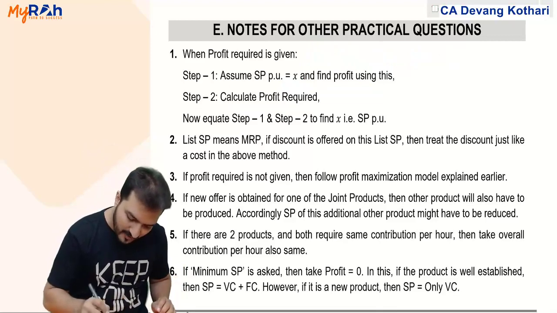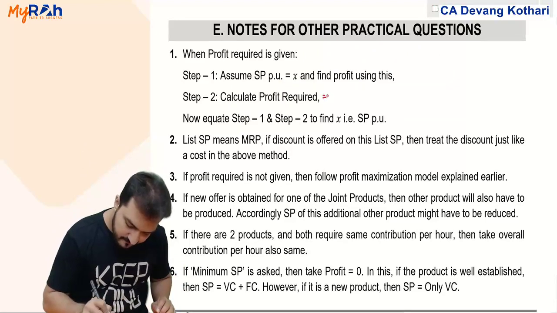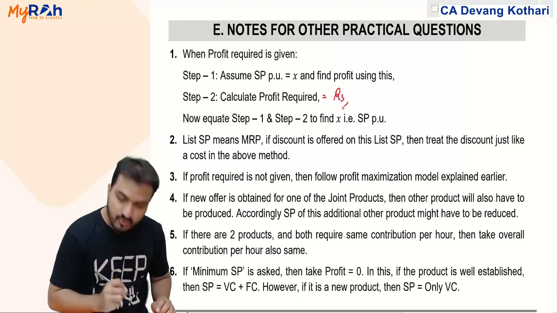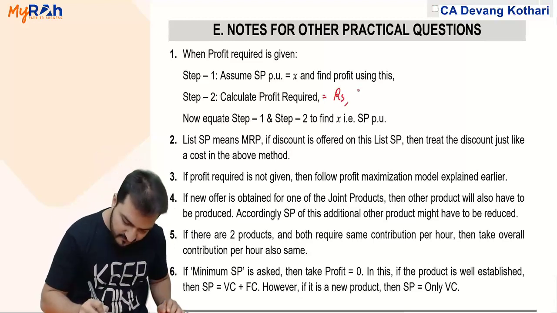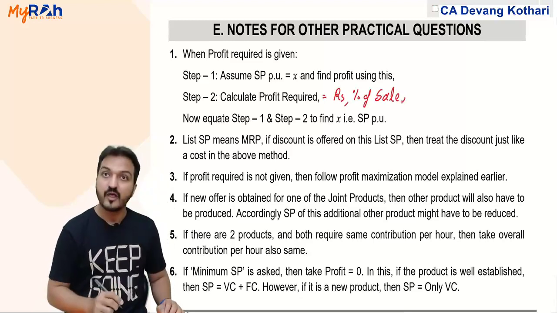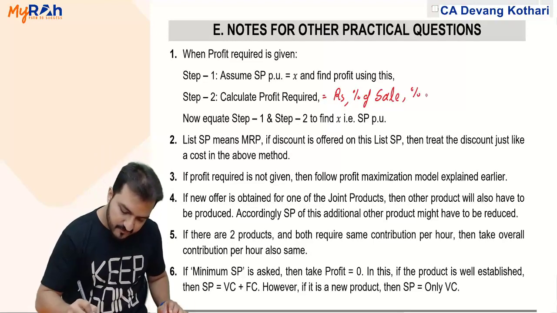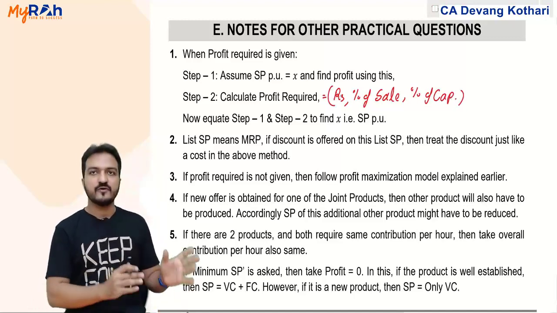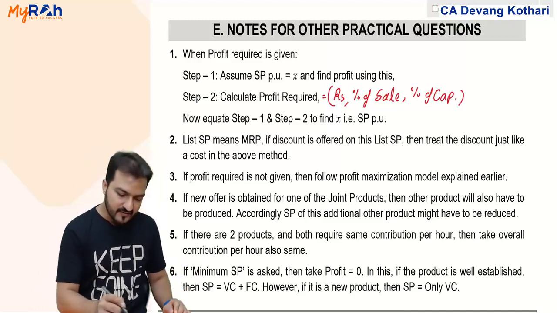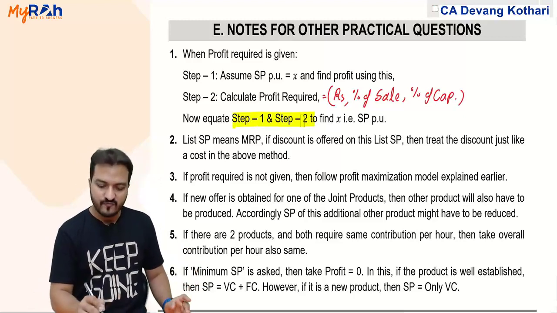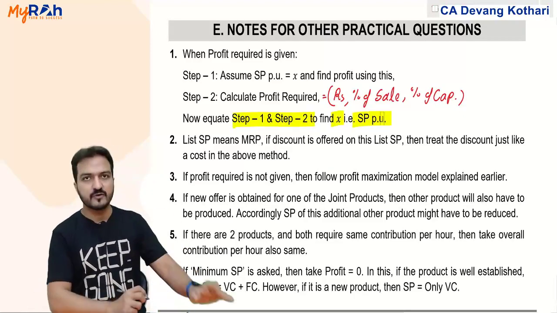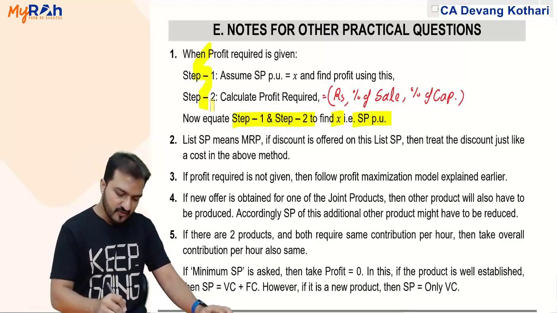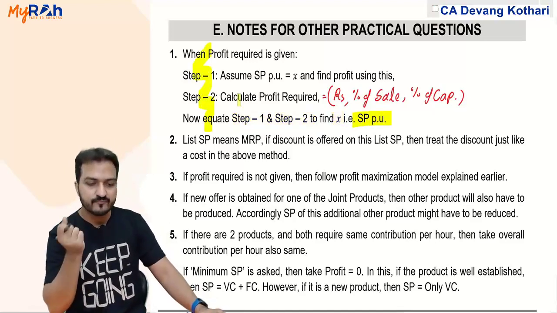Calculate the profit required, which might be given either in rupees directly, or as a percentage of sales, or as a percentage of capital. Whatever it is, identify that profit required and then equate step 1 and step 2 to find X. X is the selling price per unit. Yes, this is what we did in many questions of our classwork.